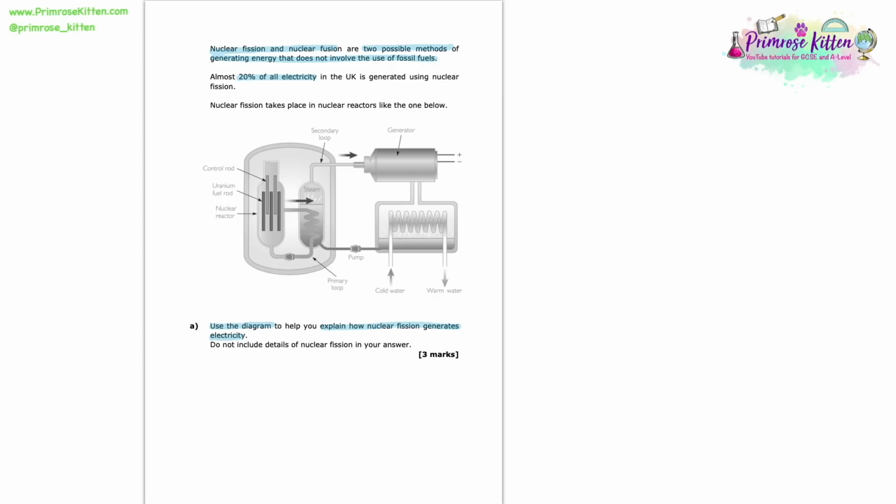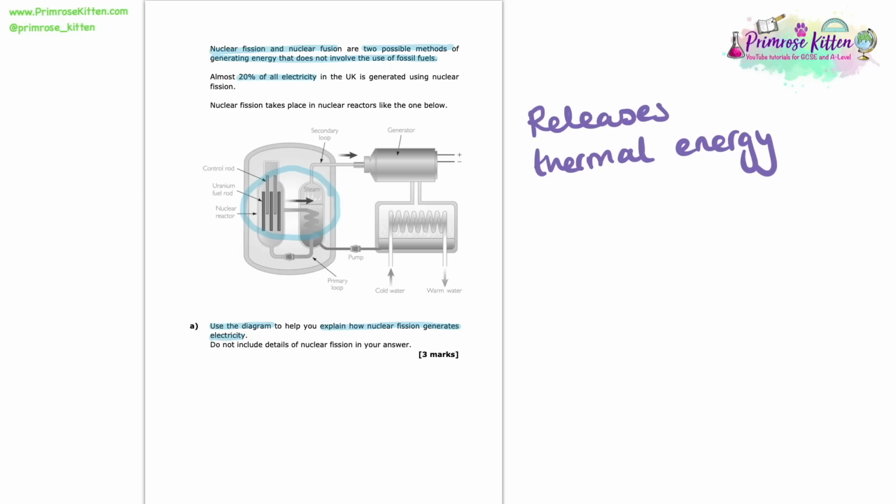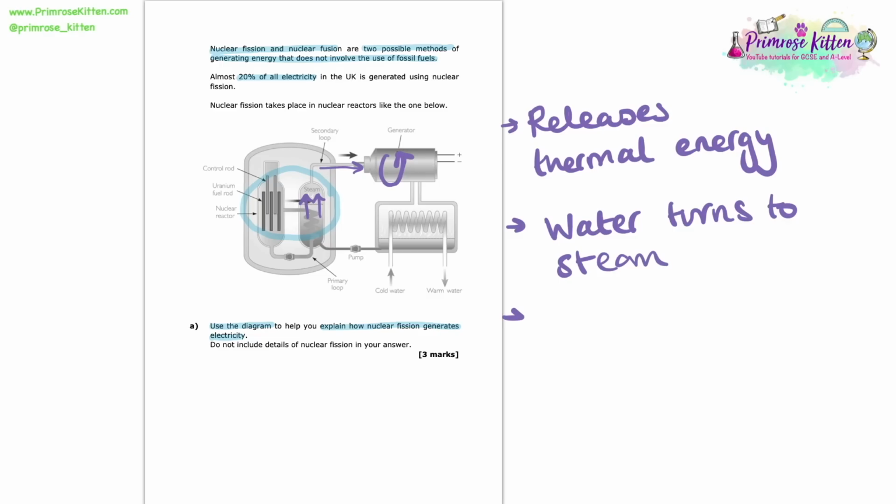So here what we need to do is to understand, well, how does this nuclear reaction cause electricity to be made? And the key bit is here. So we should understand that nuclear fission releases thermal or heat energy. Now that heat energy is going to be used to heat up the water. Now this water, when it gets hot, is eventually going to boil and turn to steam. Now steam is of course gaseous water, so that gas will be able to rise up, in this case, into that secondary loop in the diagram, and as a result it is going to turn the turbines and the generator, and that generator will make electricity.